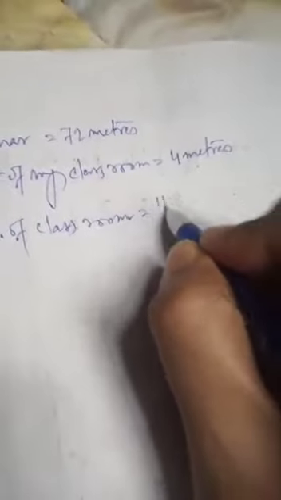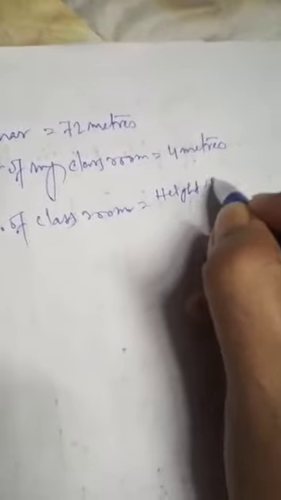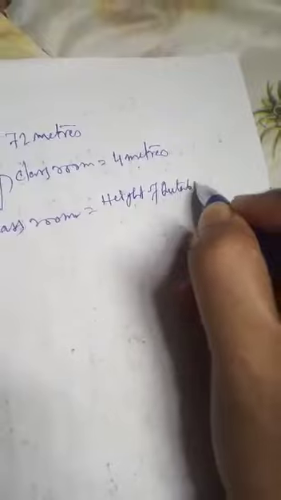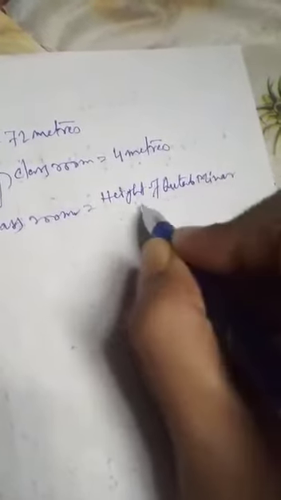We will divide the height of Qutub Minar by height of classroom. Okay, because in the picture